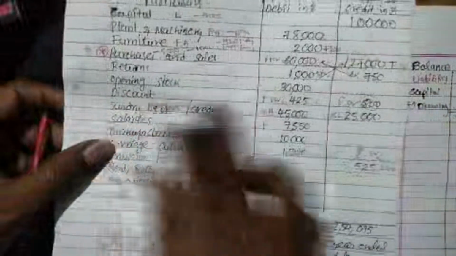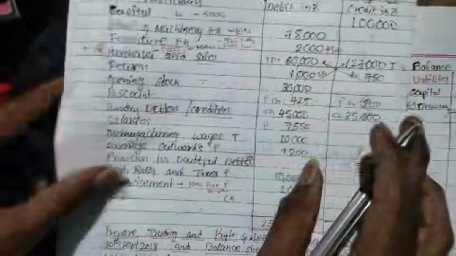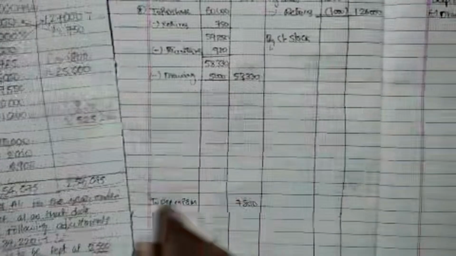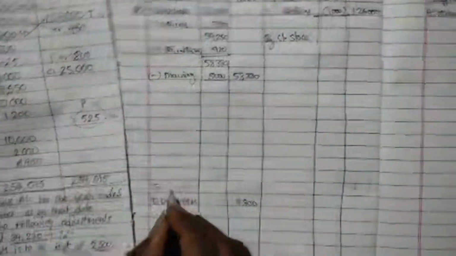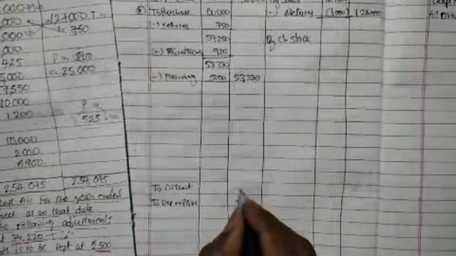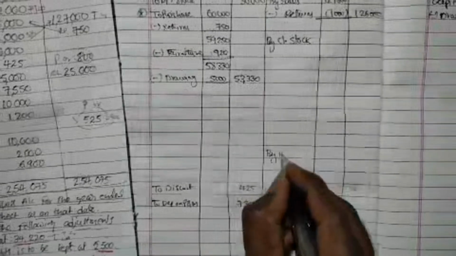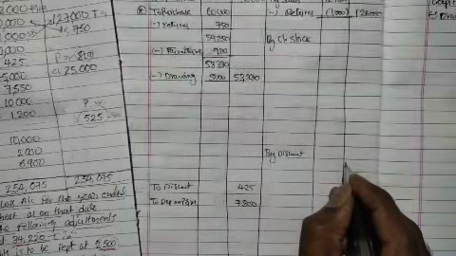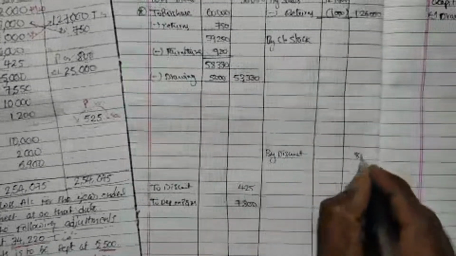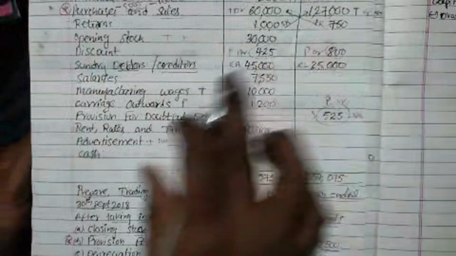Next one, discount. One discount is debit, another discount is credit. So one discount I am writing over the depreciation. Two discount, debit side value 425, and credit side also one discount is there. By discount, this is discount received, okay, 800 rupees. So I am writing here. You can see over here, two discounts we have posted.